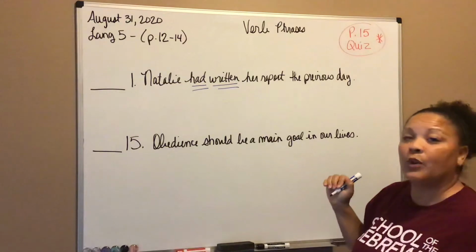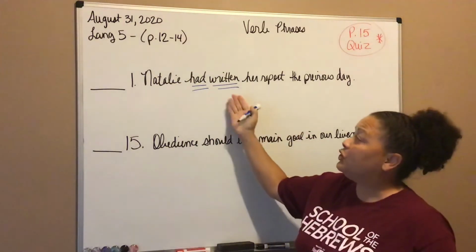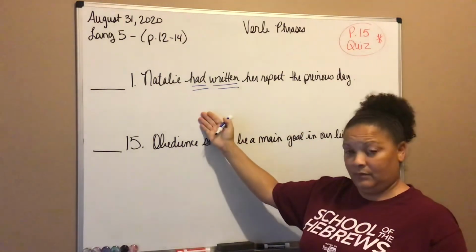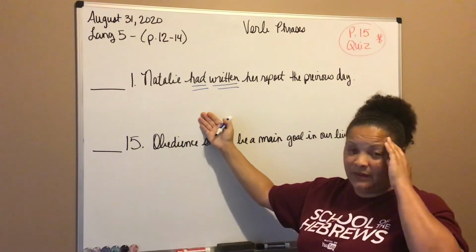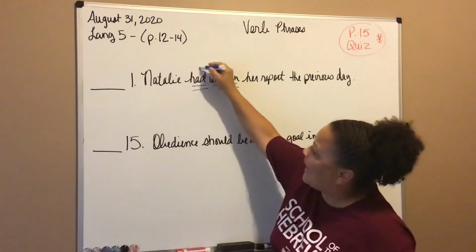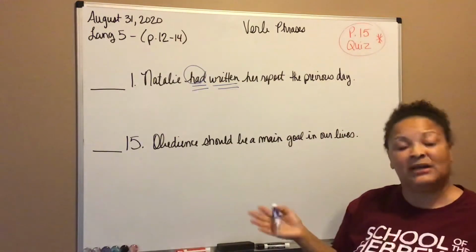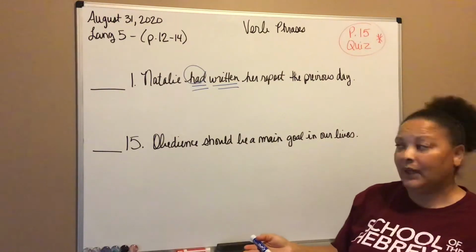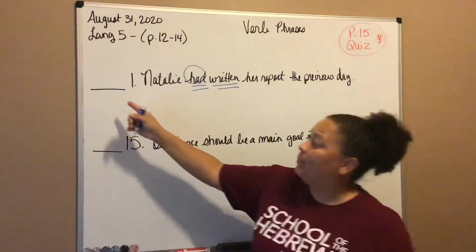Secondly, it says circle the helper. So which one of these two is a helping verb? Remember your helping verbs? Have, has, had, do, does, did, right? So we heard had. We're going to circle had as a helping verb. Okay? And then thirdly, we're going to write in the blank.